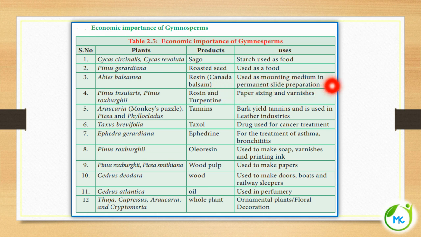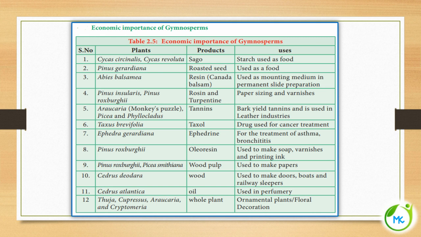and for permanent slide preparation. So in laboratories there will be permanent slides. For that, mounting of the specimens uses Canada balsam. It is a resin. And Pinus insularis and Pinus roxburghii. The products are rosin and turpentine, and it is used for paper sizing and in making of varnishes. If paper sizing is done, it will prevent the paper from blurring.